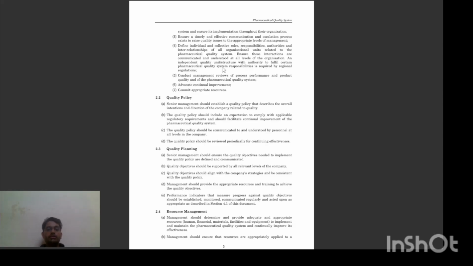An independent quality structure with authority to fulfill certain pharmaceutical quality system requirements may be required by regional regulation. Conduct management reviews of process performance and product quality and of the pharmaceutical quality system. Advocate continual improvement. Commit appropriate resources. Then consider the quality policy.